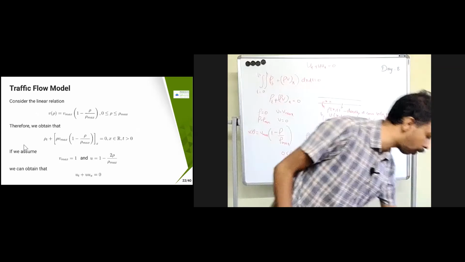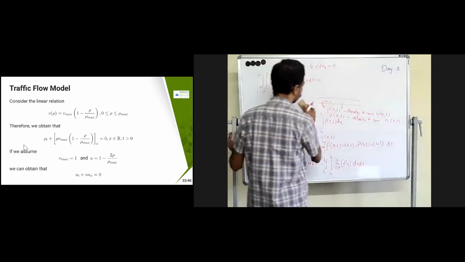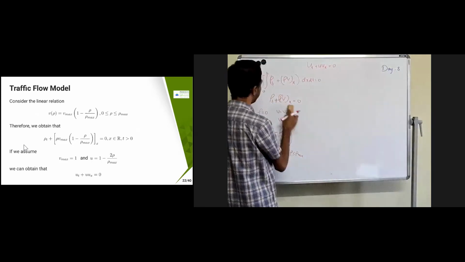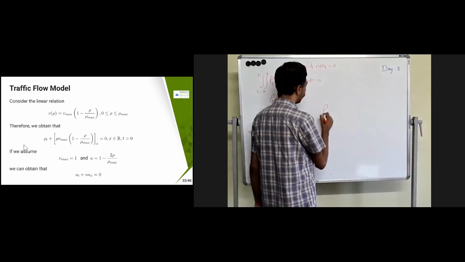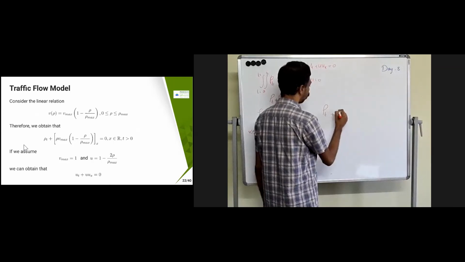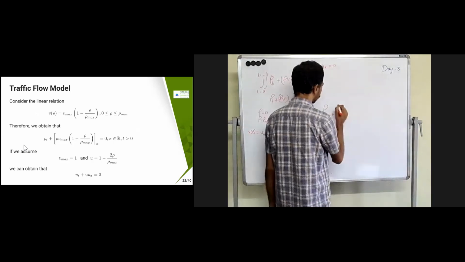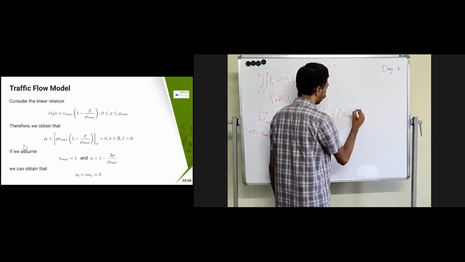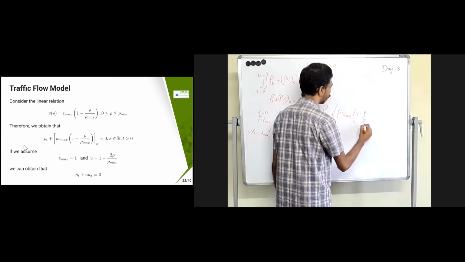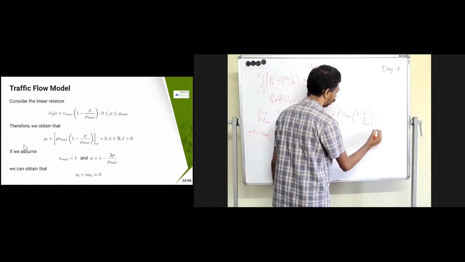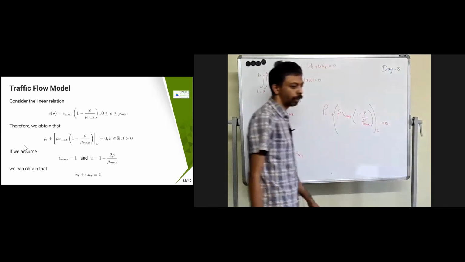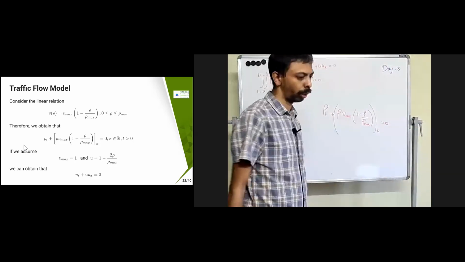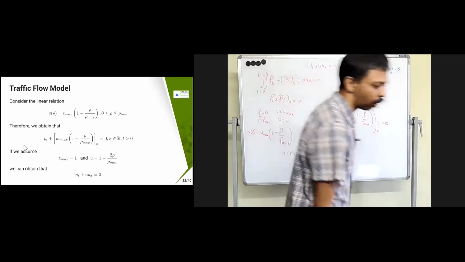Now I can substitute this into the equation we derived here. That is rho t plus the derivative with respect to x of rho times V, equal to 0. V is nothing but Vmax into 1 minus rho by rho max. So the equation becomes rho t plus the x derivative of rho into Vmax into 1 minus rho by rho max, equal to 0.